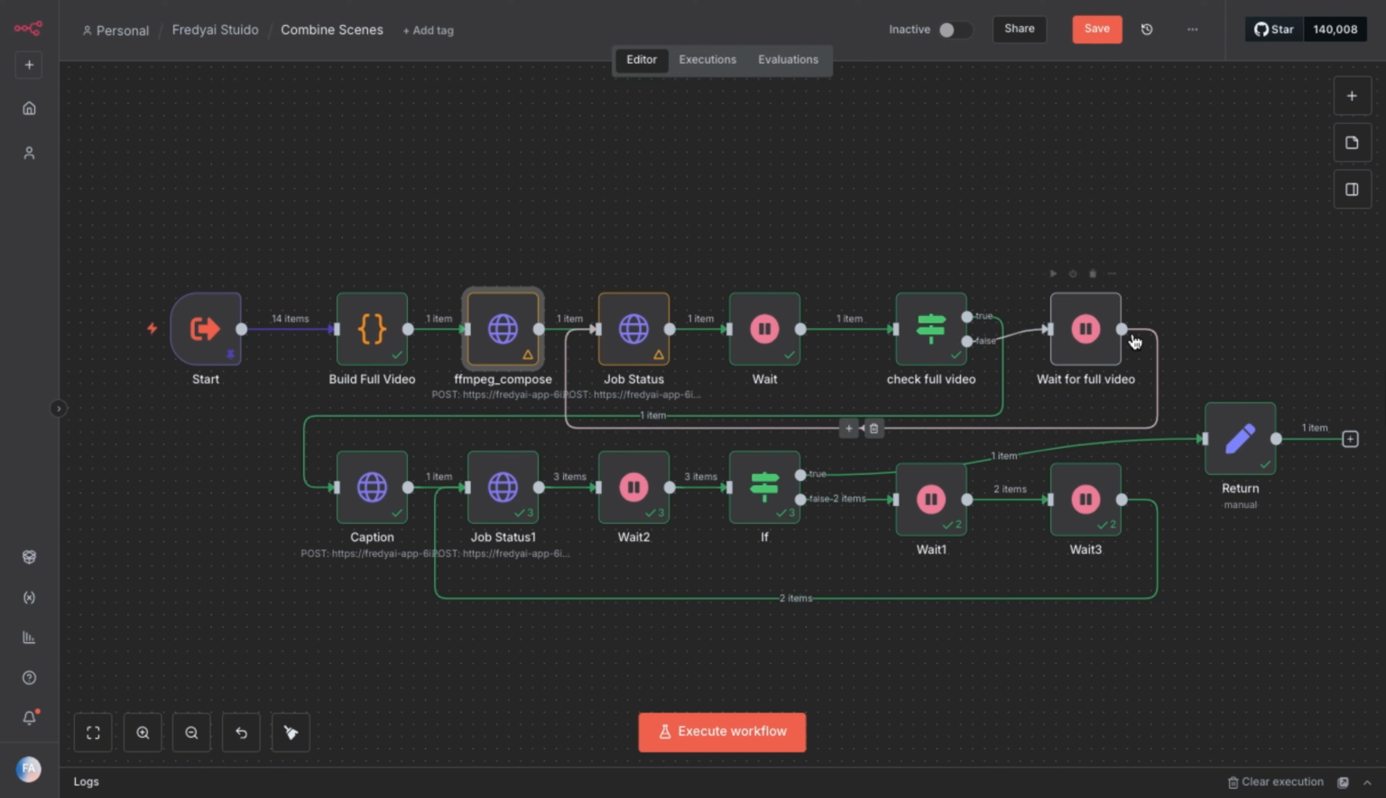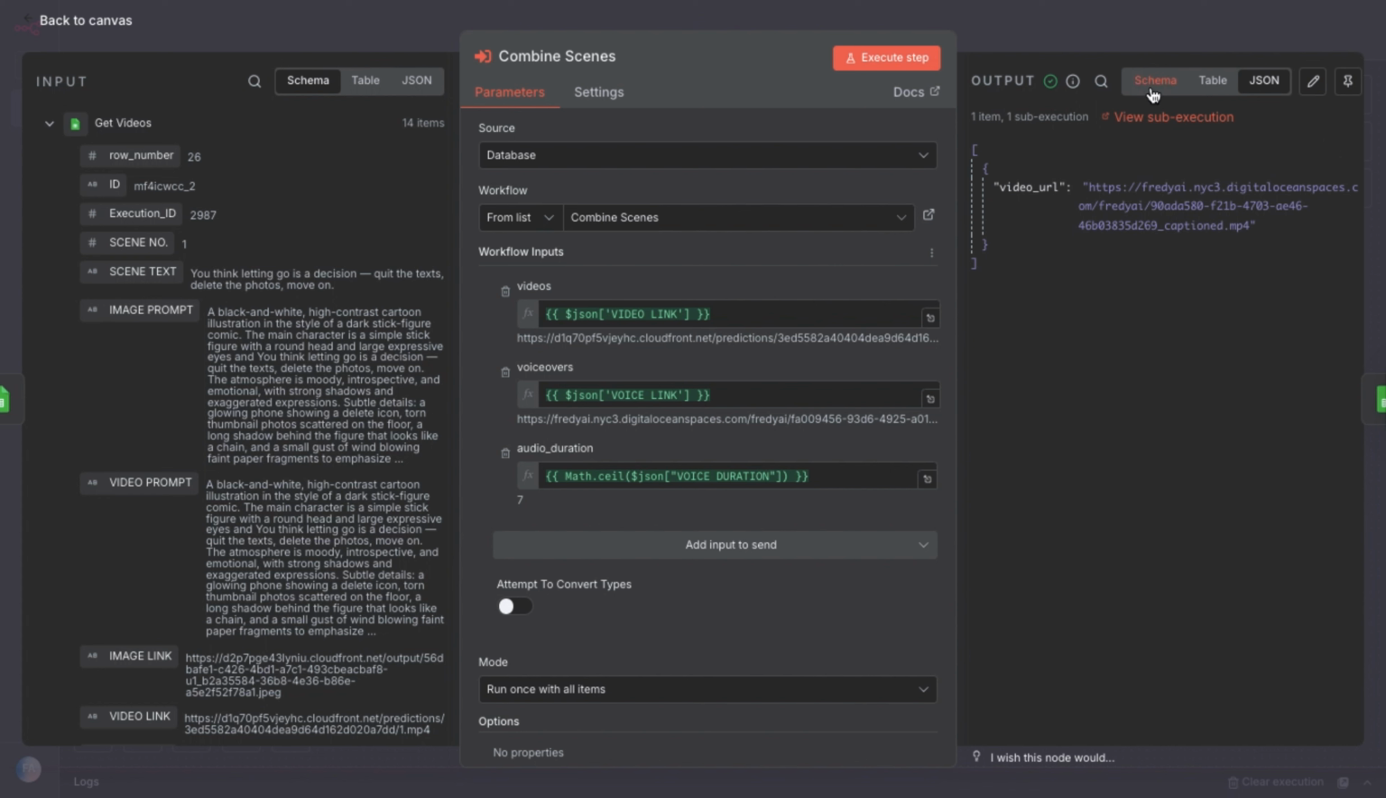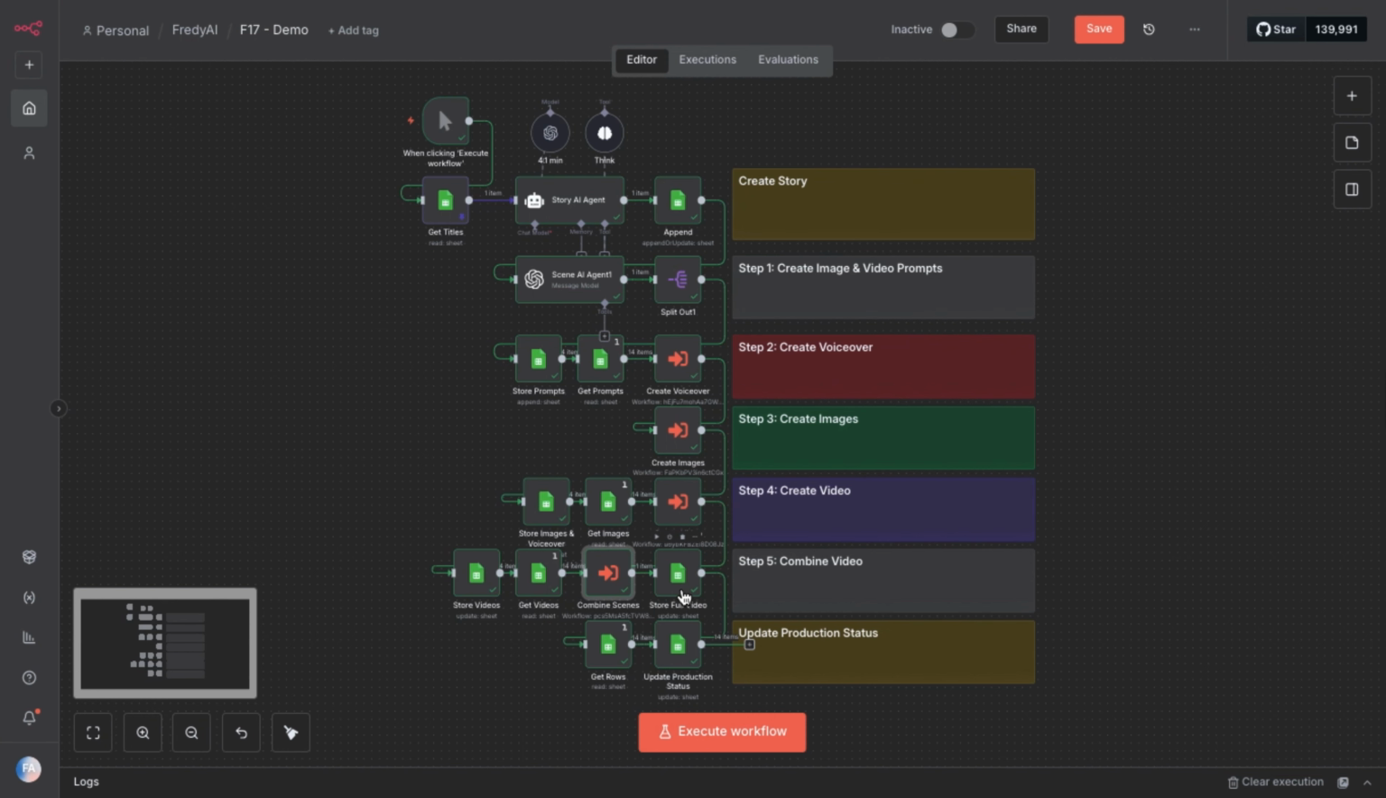We also need to create a status check for the video to confirm if it's done. If it isn't, the workflow loops back, waits, and checks again. Once the video is complete, it's passed to the caption task, which is also part of the self-hosted setup, covered in detail inside my community. We then check the video status again to confirm completion before looping back. Once it's finished, the video is passed back to the main workflow. If we return there, you'll see the same video output. And finally, we update the production status to done.